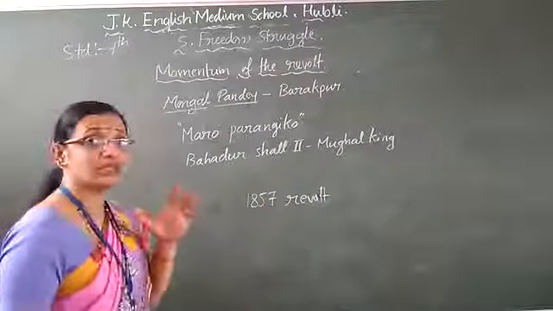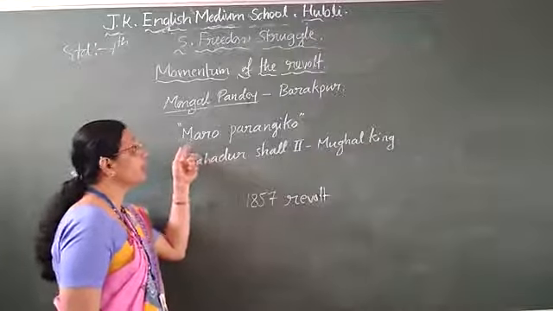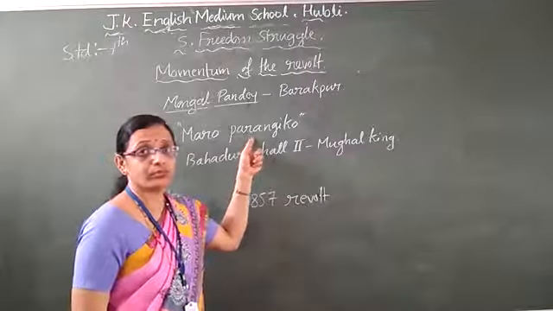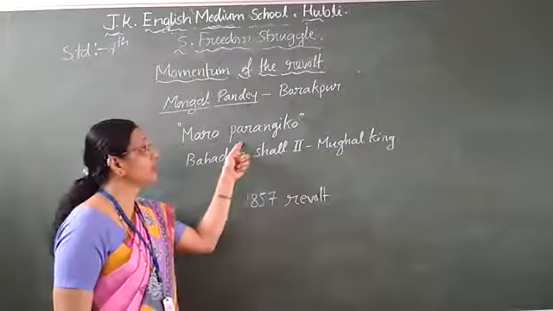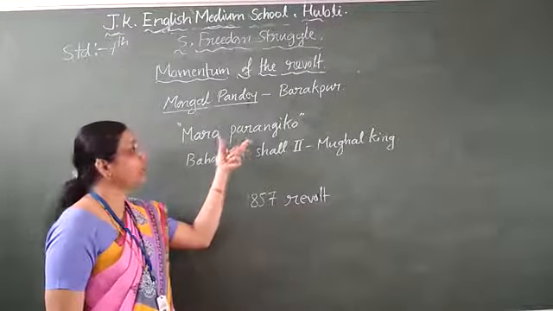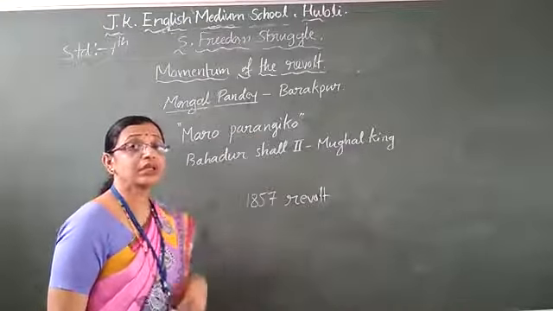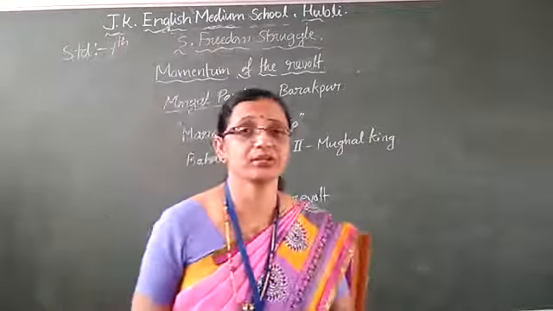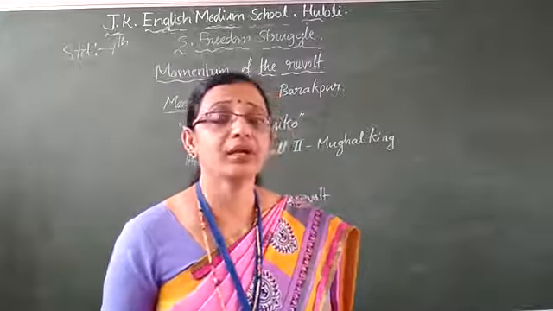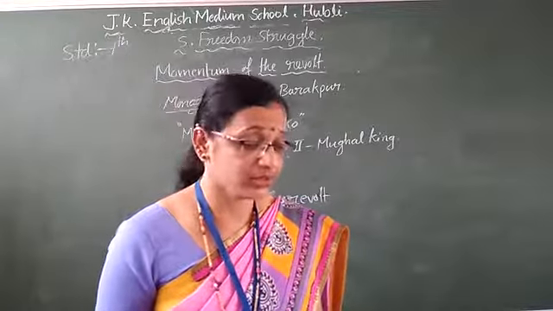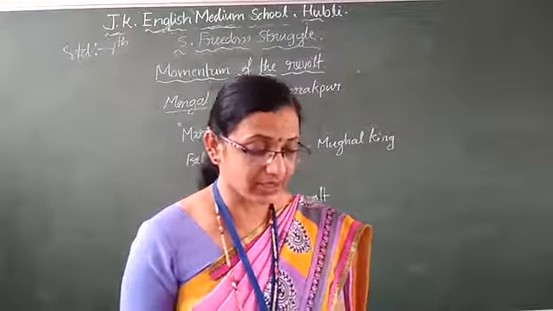And what was the slogan of those furious soldiers? Maro Firangiko. Maro means kill the foreigners. Firangi means foreigner, it is a Hindi word. Maro Firangiko means kill the foreigners, Europeans, British, that we can say. In this way, everywhere they started killing the Europeans, burning their jeeps, offices, all that started.